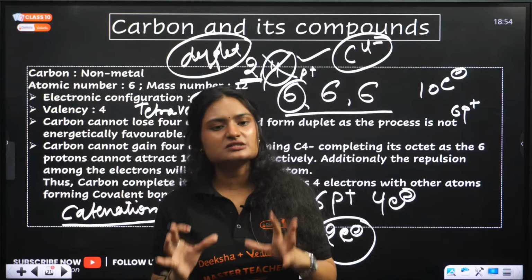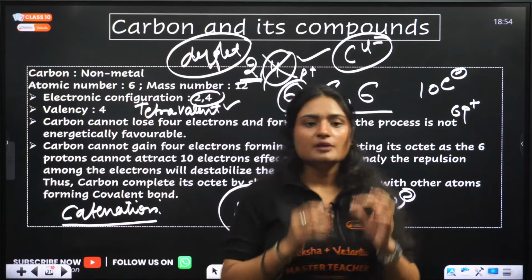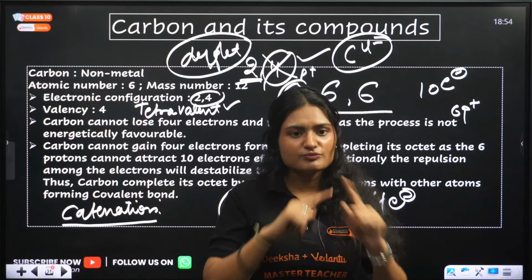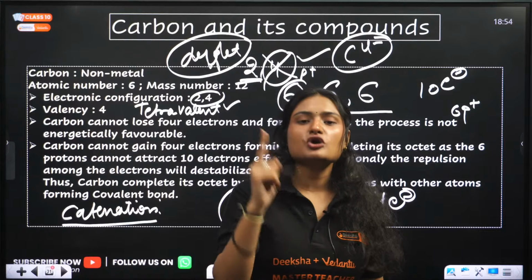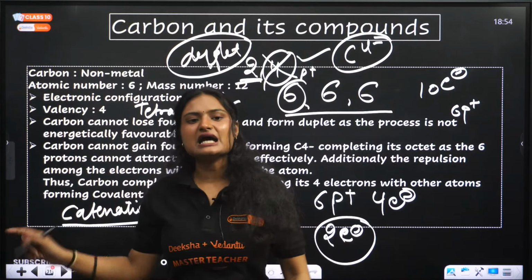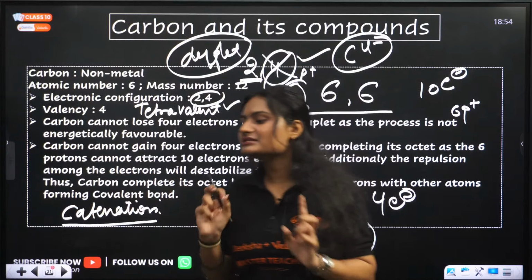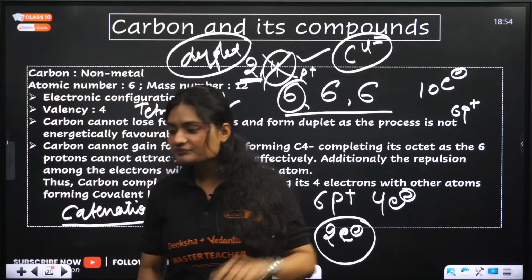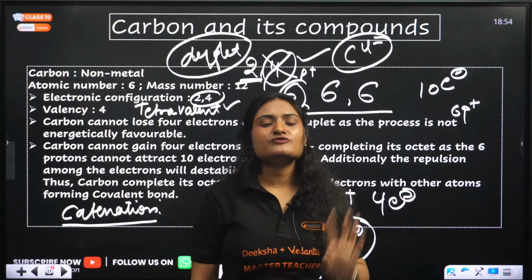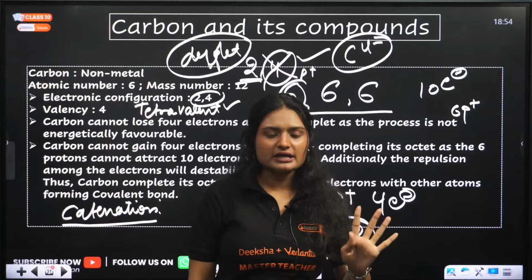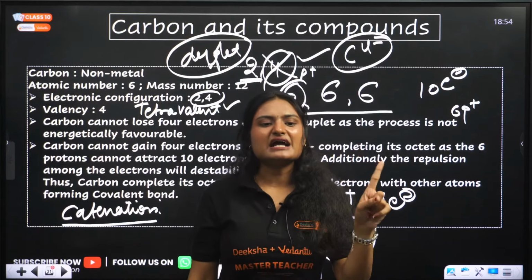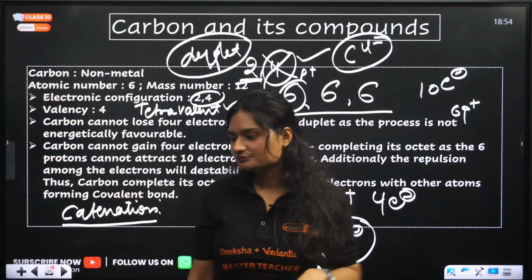There are some other atoms which also show this property, but carbon forms long chains of bonds, and these bonds are stable. That's why it has millions of compounds. Next is tetravalency. It is tetravalent, that means it forms bonds with 4 other atoms. Because of catenation and tetravalency, it has millions of compounds.